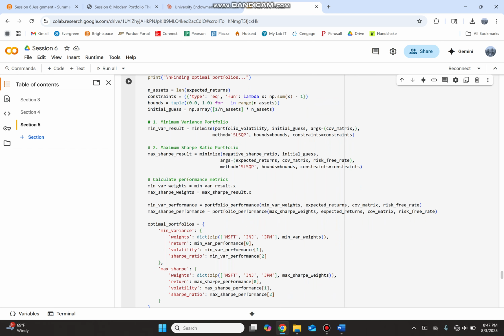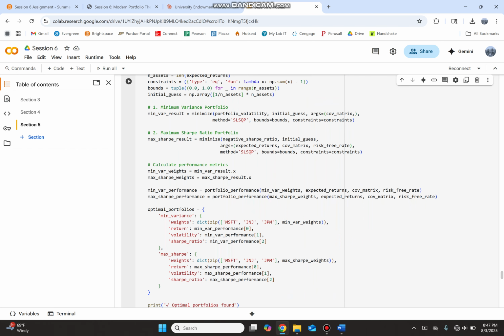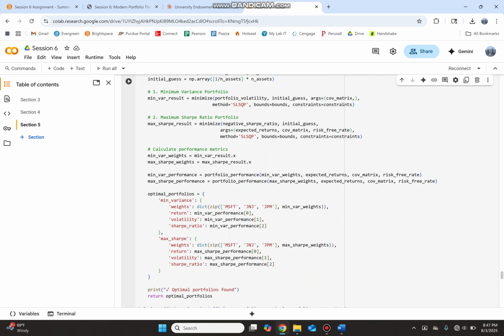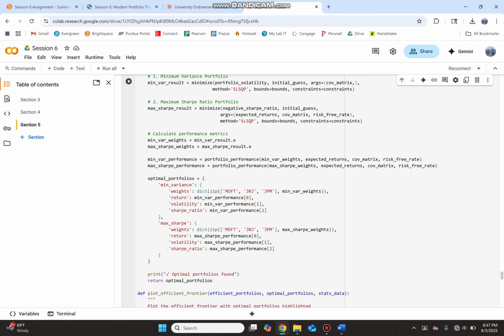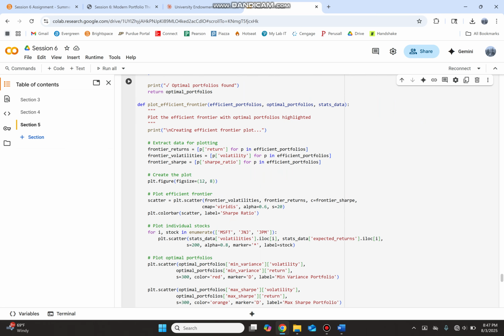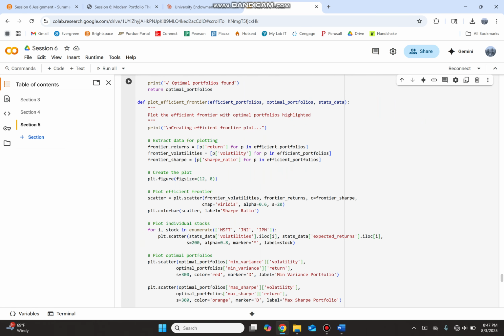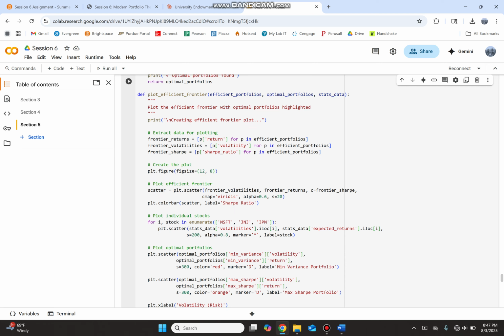Then we get to our performance metrics, which is basically going over those portfolios and their individual weights, returns, volatility, and Sharpe ratio for each. Then we plot our efficient frontier, which is the big one, which really explains how we can show our high net worth client what our math is doing and how to visualize the minimum risk or the maximum return to risk Sharpe ratio.